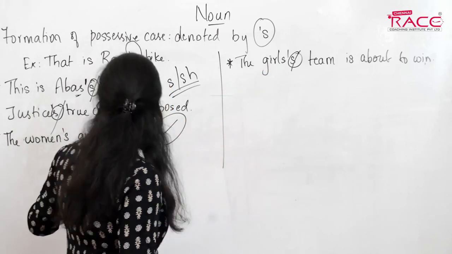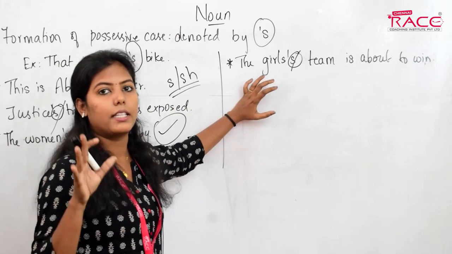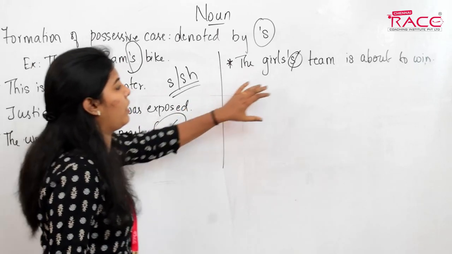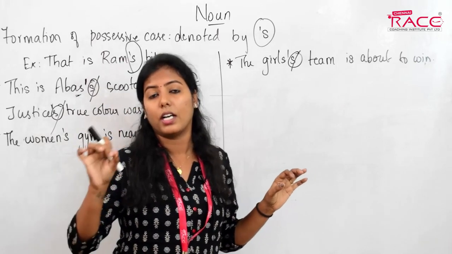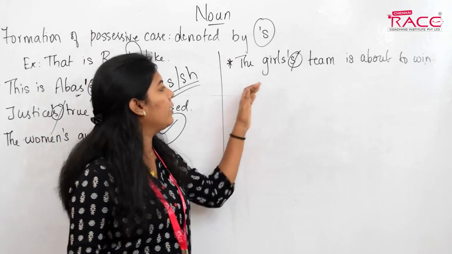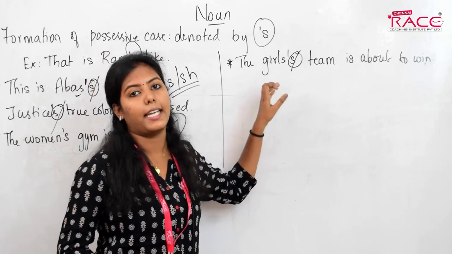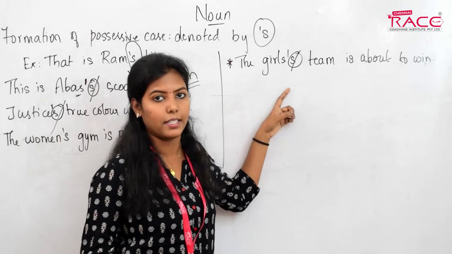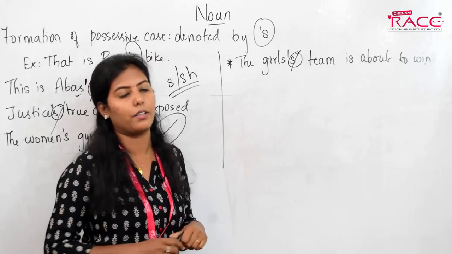Yeah, this point is right. We can use the possessive case for plural form, but this is contradicting the first rule. What did we say in the first rule? We said when a noun is ending with s, we shouldn't use apostrophe s, we should always use just the apostrophe. Now, girls, even though it is a plural noun, is ending with s. Women is not ending with s, but girls is ending with s. When a noun ends with s, use only the apostrophe and not apostrophe s.